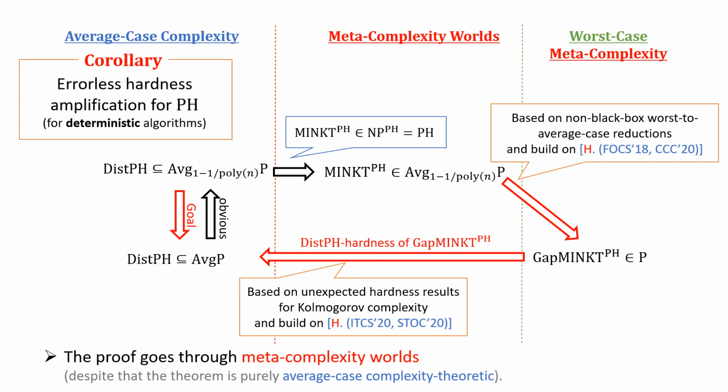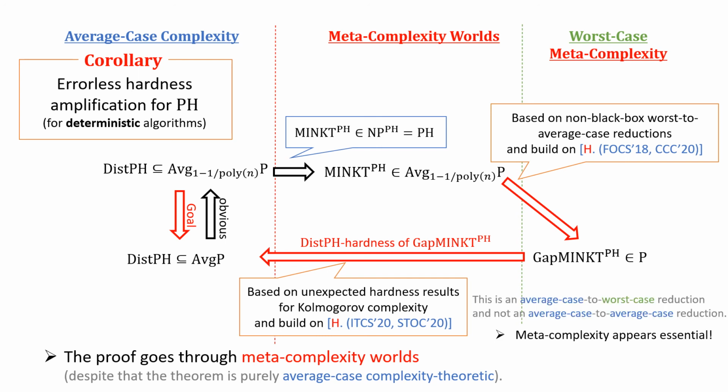What's interesting about the proof is that it goes through meta-complexity theoretic notions. A natural question is whether we can simplify the proof by just using the notion of average case complexity. But it seems that meta-complexity appears to be quite essential.